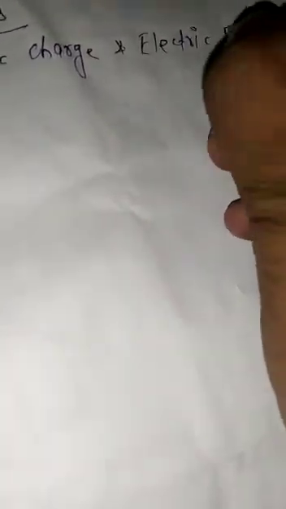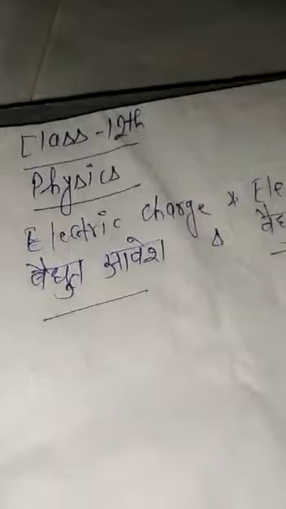The first physics chapter's name is electric charge and electric field. In Hindi, electric charge is called Vidyut Aves and electric field is called Vidyut Kshetra. There are two topics we have to study about.